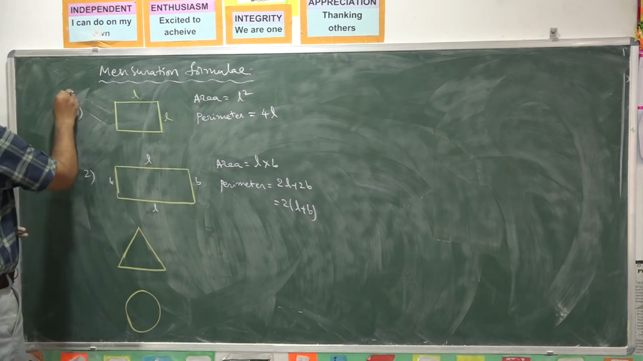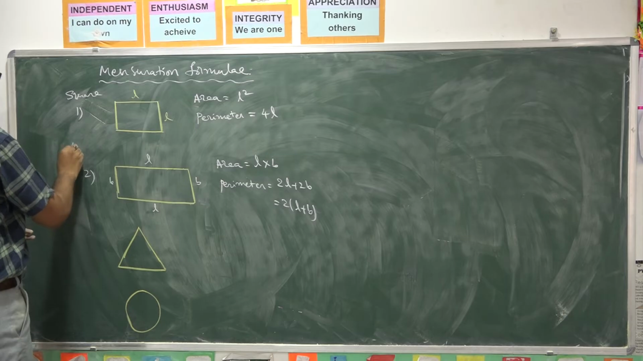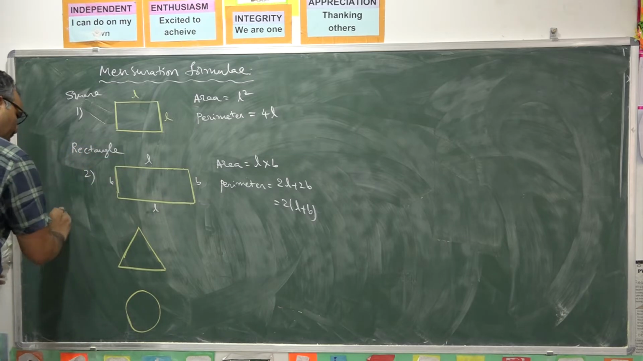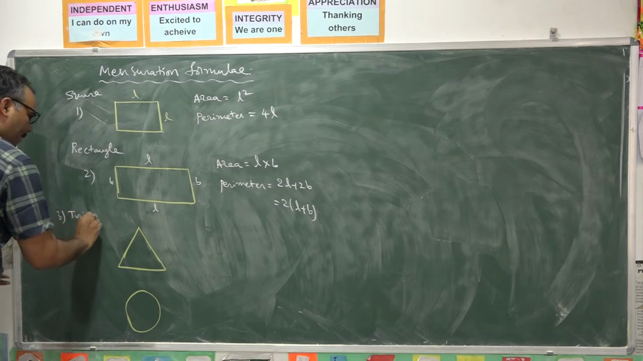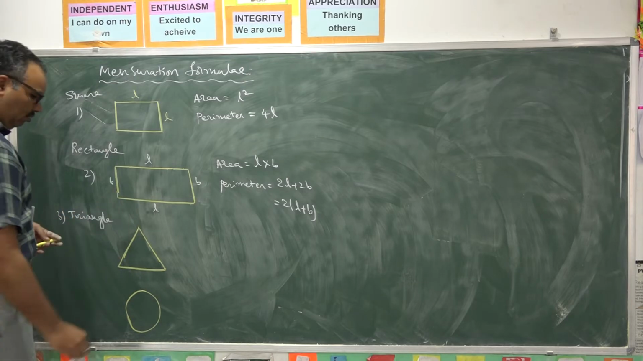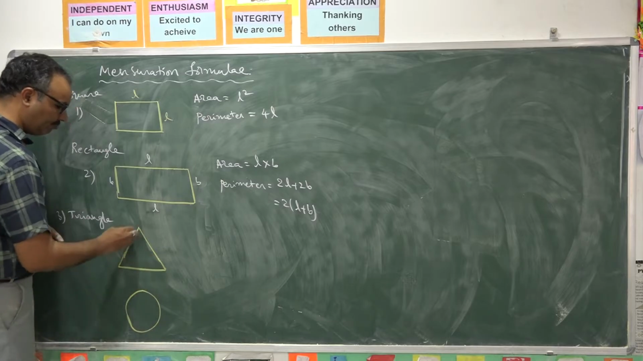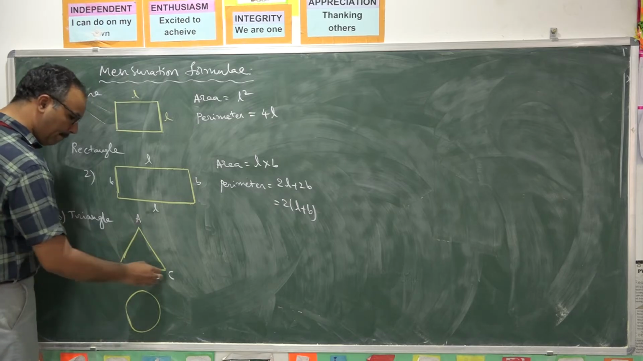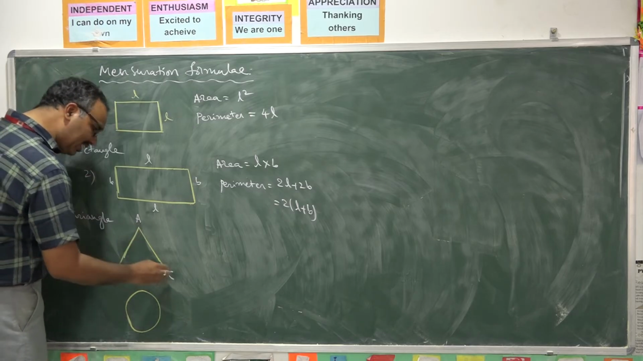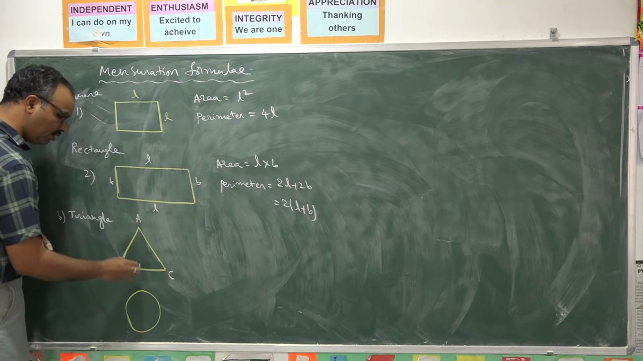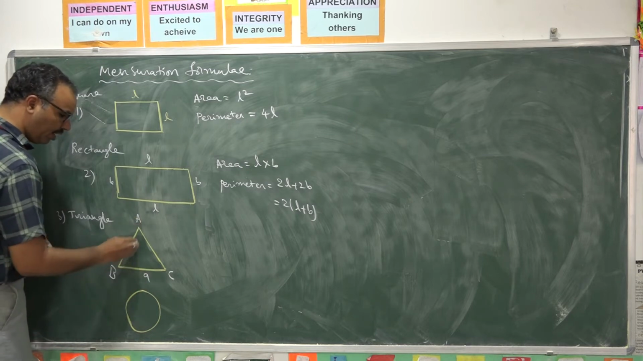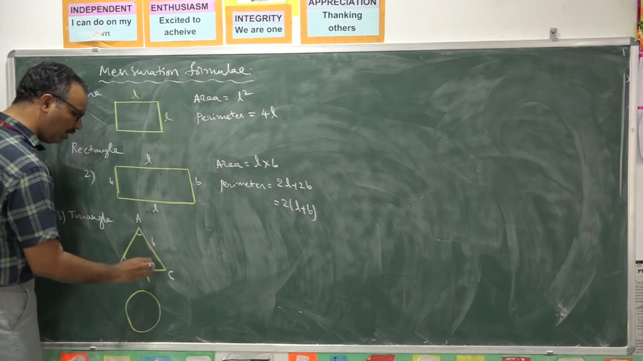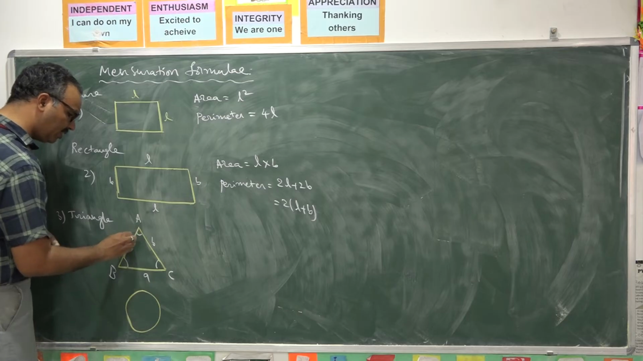What is the first shape? Square. Second shape? A rectangle. The third shape? The triangle. For triangle, there are 3 sides. A, B, C are 3 vertices. AB is a side, BC is a side, AC is a side. Generally, sides are represented with small letters. Opposite to A, we represent small a. Opposite to B, small b. Opposite to C, small c.